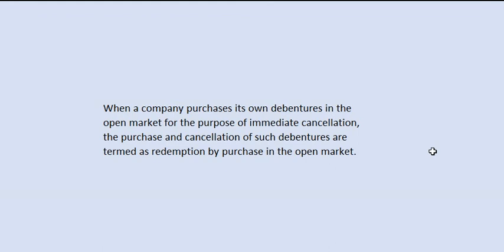So the company purchases its own debentures from the debenture holders in order to cancel those debenture liabilities. It is termed as redemption by purchase in open market.